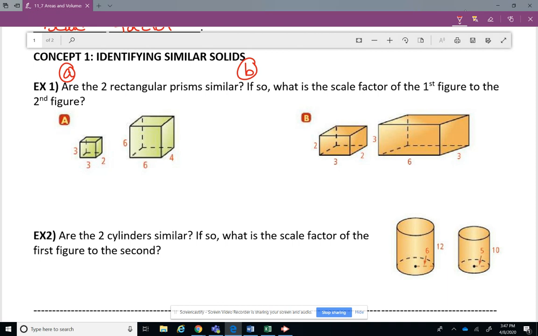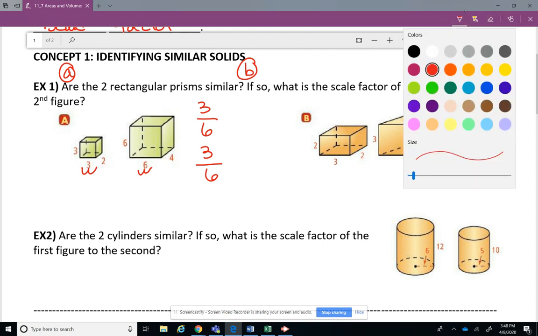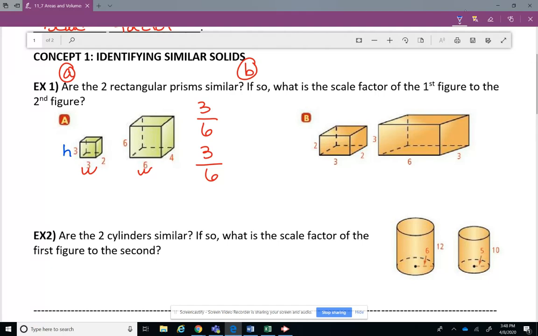All right, so I'm going to call this length and this length. So I'm going to put 3/6. So that's small length over large length. All right, I'm going to call this width and width. So that's small width over large width. And then I'm going to call these height.